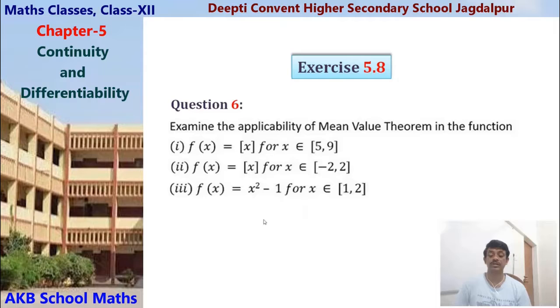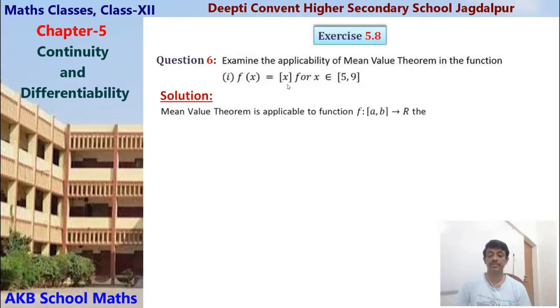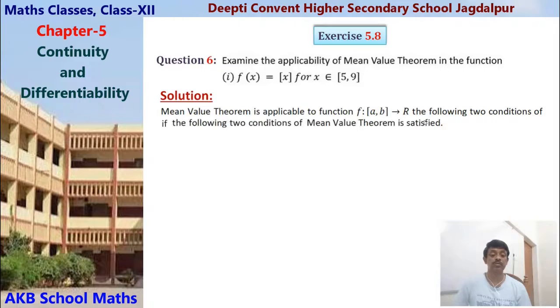Okay, so let us solve one by one. First, taking the function f(x) equals greatest integer function for x belonging to the interval 5 9. So let us solve it. We know the mean value theorem is applicable to the function if the following two conditions are satisfied.